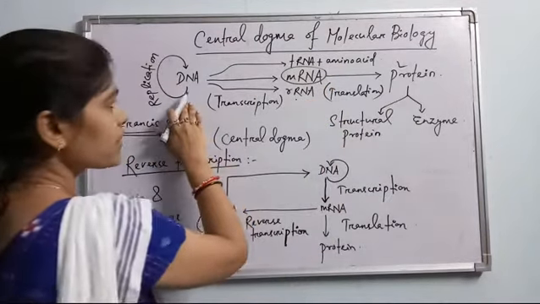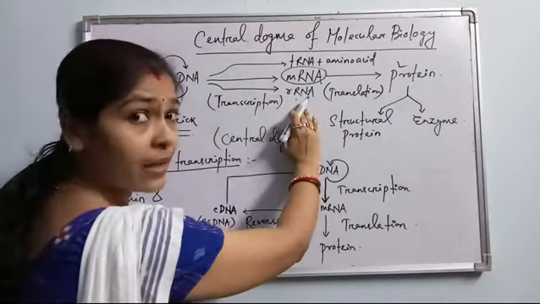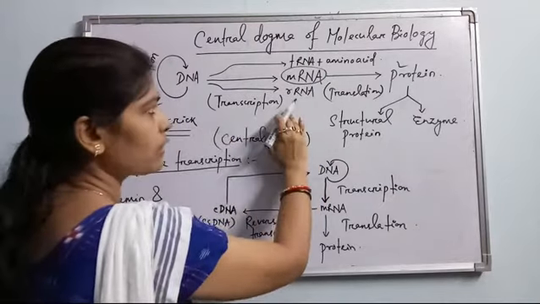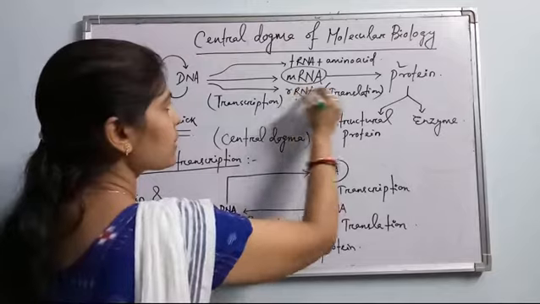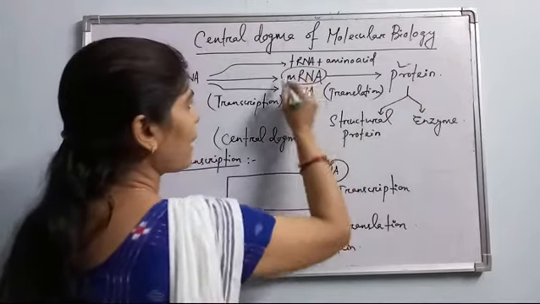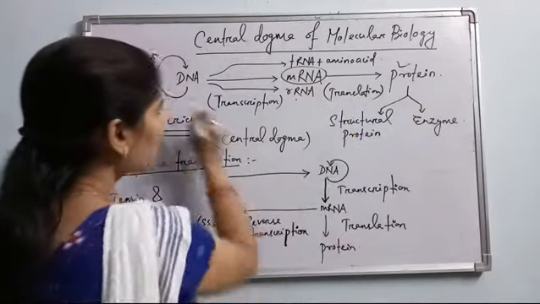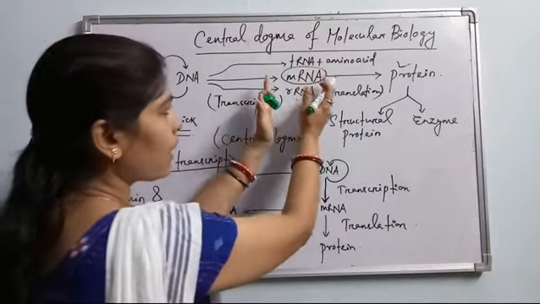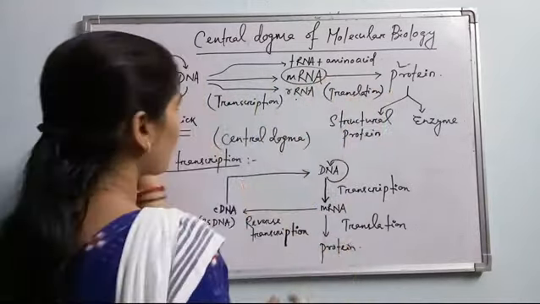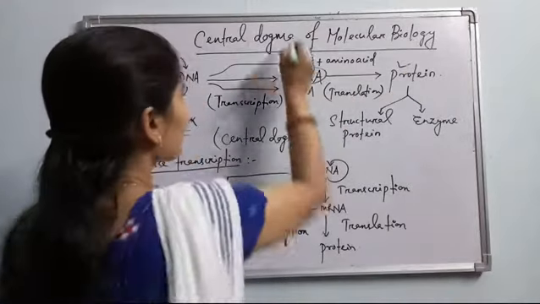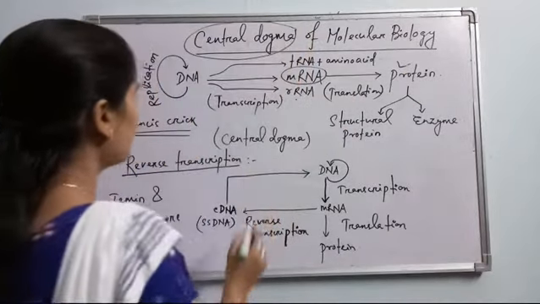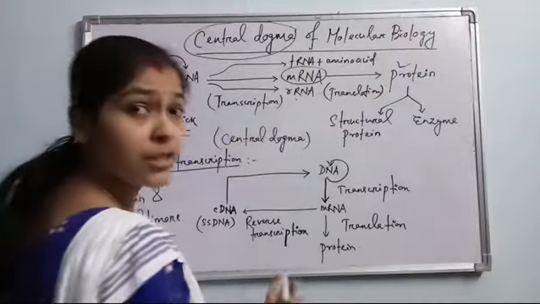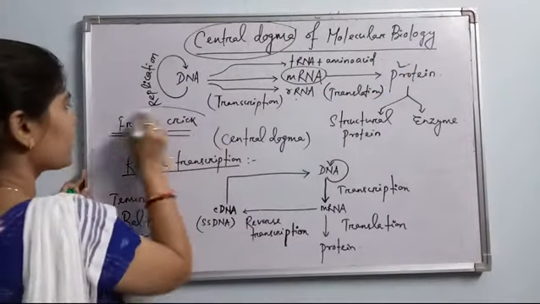So the process of synthesis of all the three types of RNA from DNA is called transcription, and the process of synthesis of protein from mRNA is called translation. So this is the one-way flow of genetic information from DNA through the RNAs into the protein. This one-way flow of genetic information is called the central dogma of molecular biology. This term was proposed by Francis Crick.